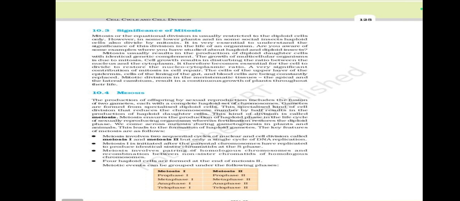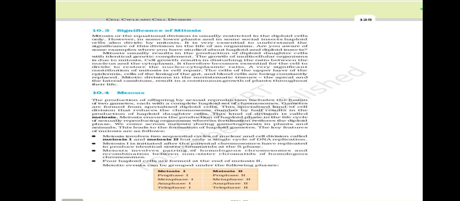Meiosis. The production of offspring by sexual reproduction includes the fusion of two gametes, each with a complete haploid set of chromosomes. Gametes are formed from specialized diploid cells.